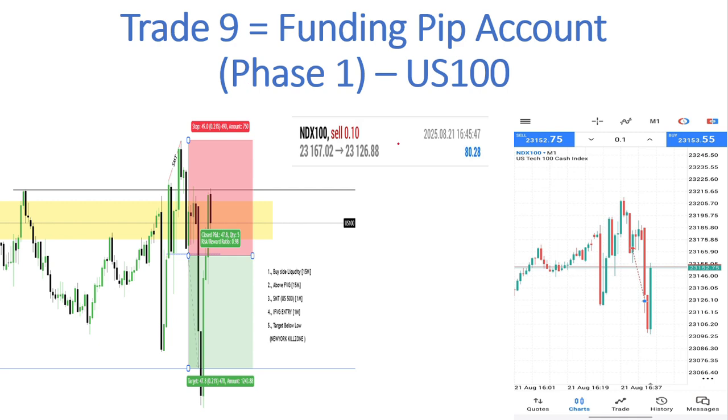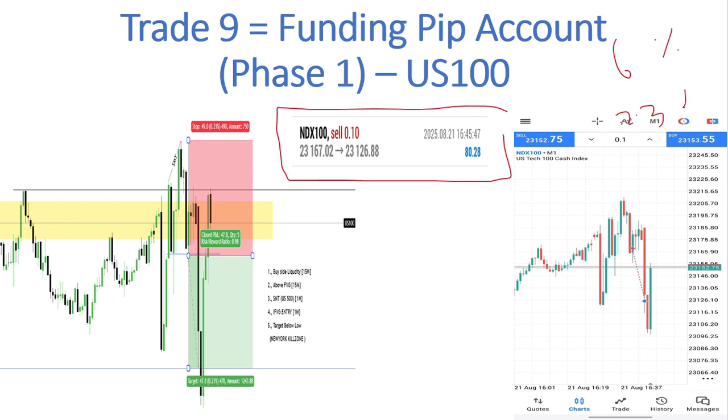So in this challenge we made a huge profit in this trade, which led to our account going up 2%. Now we are 2% up, and the total target is 6%. We have reached 2.3%, so we need to go more than 3.6 or 3.8%. So we are near to that.